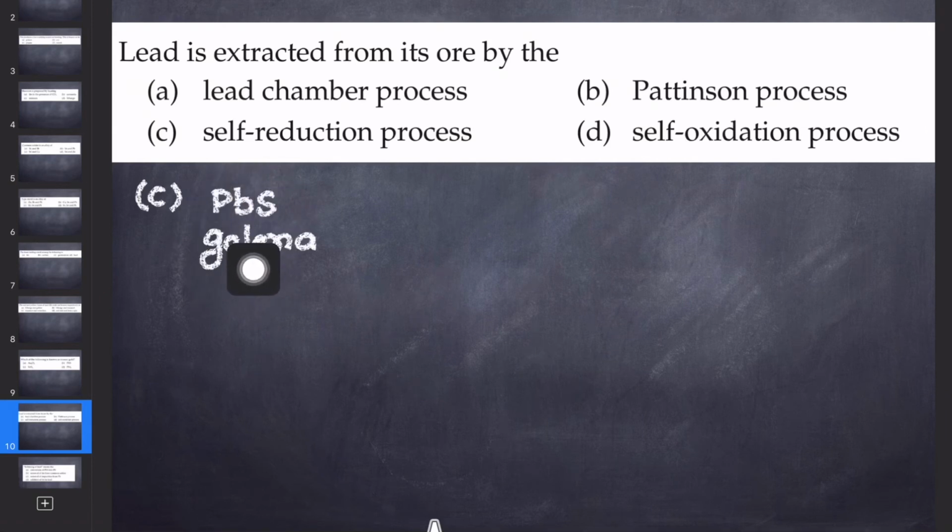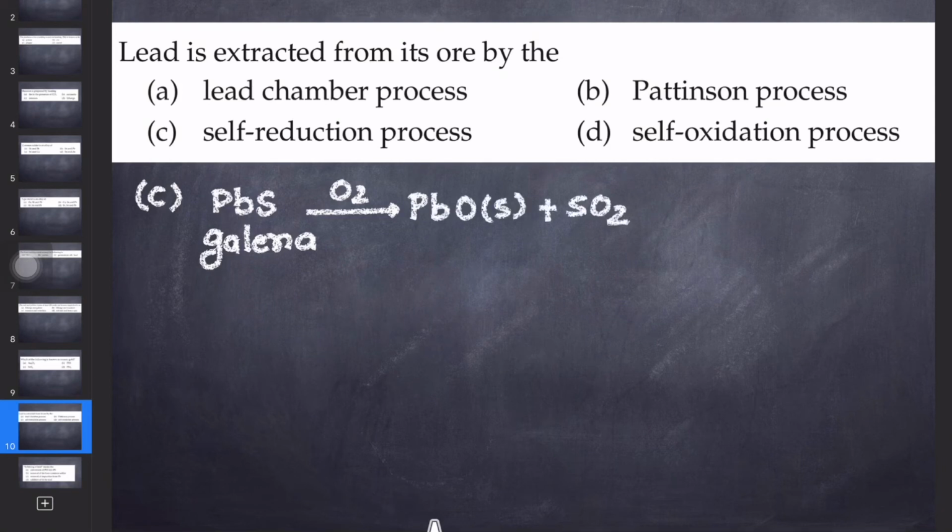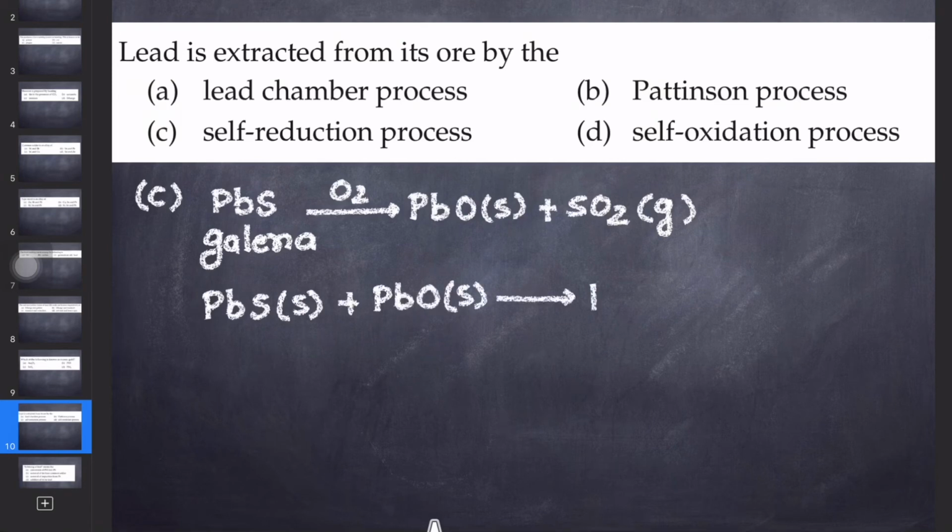Now, after that, we'll do the roasting. Roasting can convert this into PbO solid, and sulfur will be lost in the form of SO2 gas. And now this PbS and PbO will combine together, and then self-reduction can take place. Then they will form Pb and SO2. This reaction is basically the self-reduction.